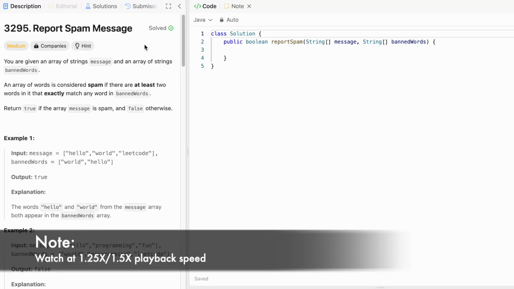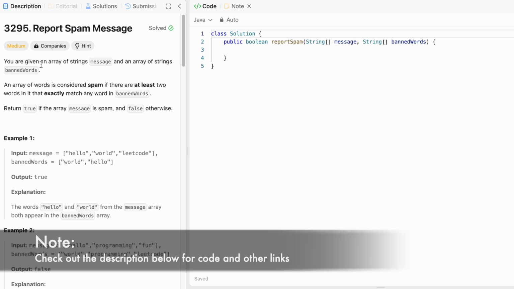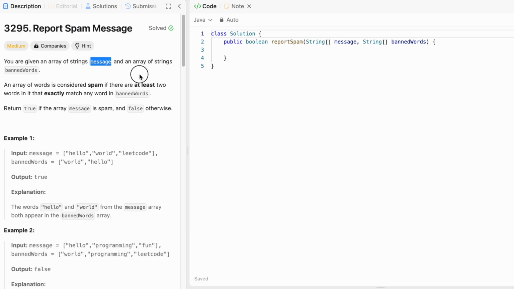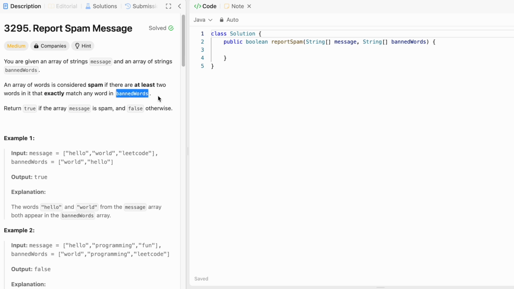In today's video we're going to look at a Leetcode problem, and the problem's name is Report Spam Message. In this question we're given an array of strings called message, and we are also given another array called banned words. An array of words is considered spam if there are at least 2 words in it that exactly match any words in the banned words array. Our task is to return true if the array message is spam, else we have to return false.